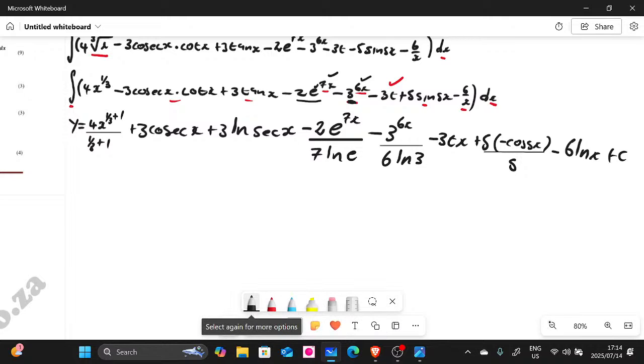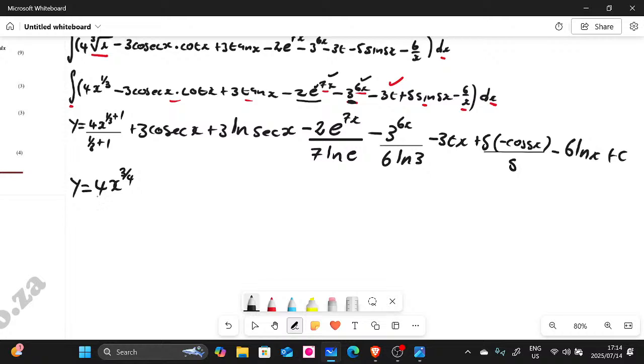I hope you guys can see them. So let's look at the first term. y is equal to, we have 4 there, we have x to the power of 1 over 3 plus 1. I think it is 3 over 4. Yes, it is 3 over 4, right?